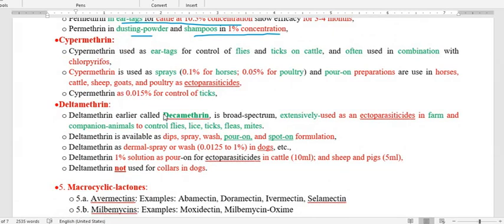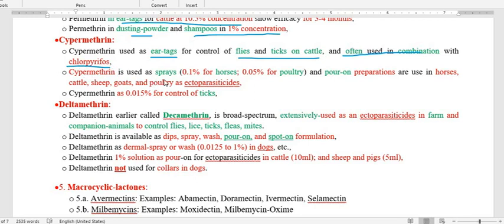Next is cypermethrin. Cypermethrin is also used as ear tags for control of ectoparasites such as flies and ticks in cattle, and is often used in combination with chlorpyrifos, which is an organophosphorus insecticide.